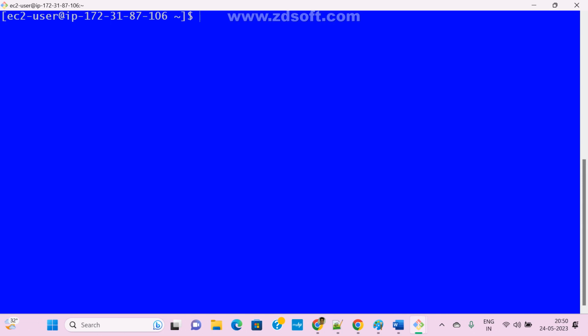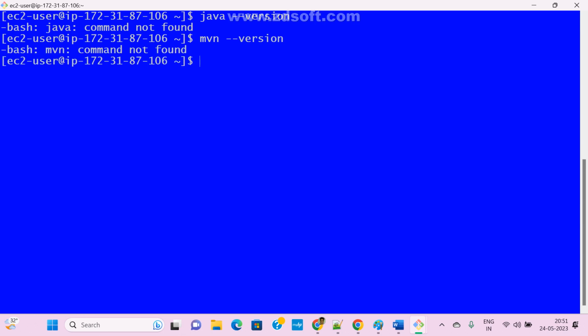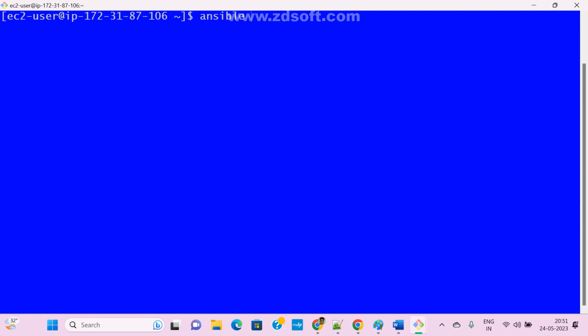First check it. If you want to check Java, what is the command? Java hyphen version, right? I don't have it. Now Maven: mvn space hyphen version or hyphen v. In the same way, if you want to check whether Ansible is installed or not, the command is ansible hyphen version. See here, right now the ansible command is not found. What does this mean? Not found means not yet installed, correct?